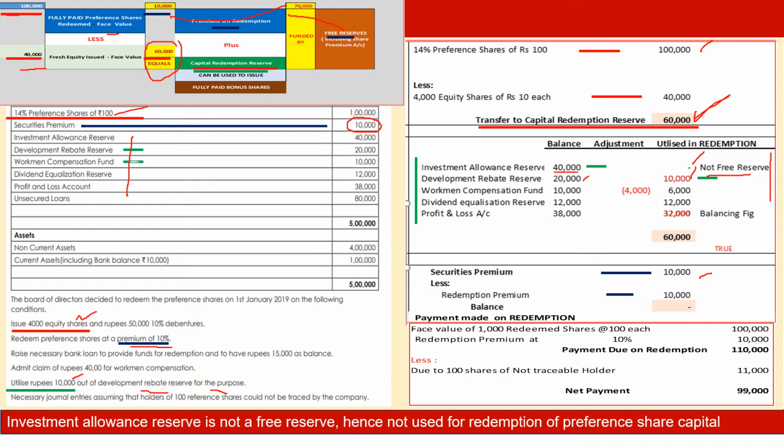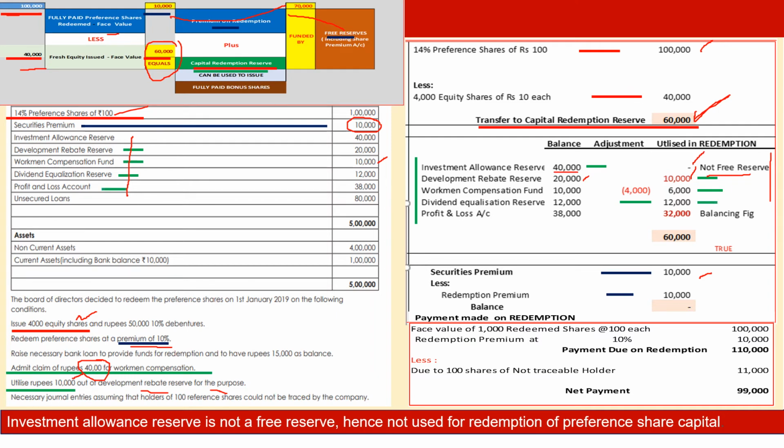10,000 rupees out of 20. Then comes workman compensation. We have 10,000, which is a free reserve, but the problem states there is a liability against workman's compensation of 4,000. Out of 10,000, 4,000 is the liability. Balance 6,000 we can make use of for capital redemption reserve. Then comes dividend equalization. There is no liability against it. We can make use of it fully.